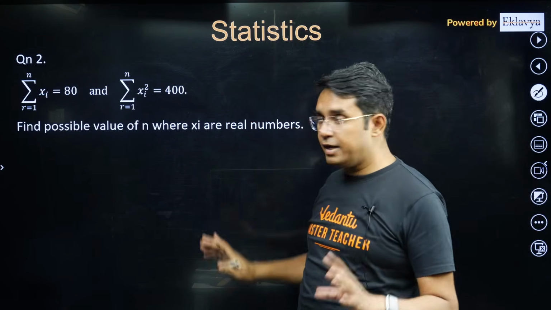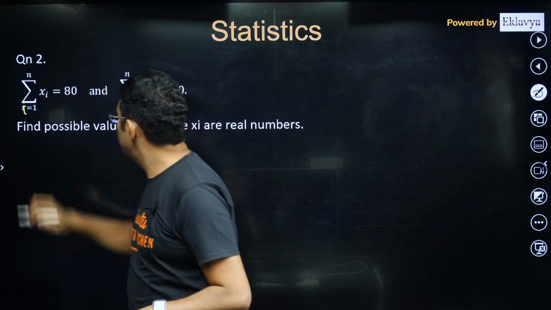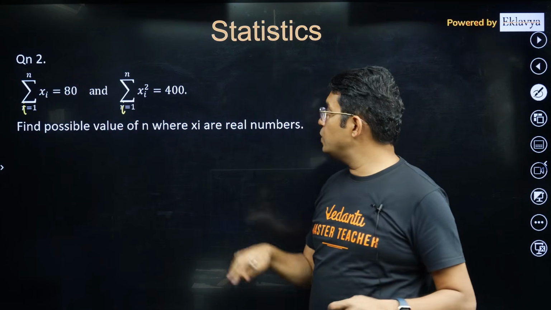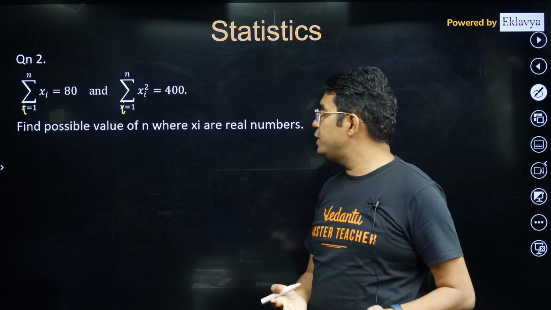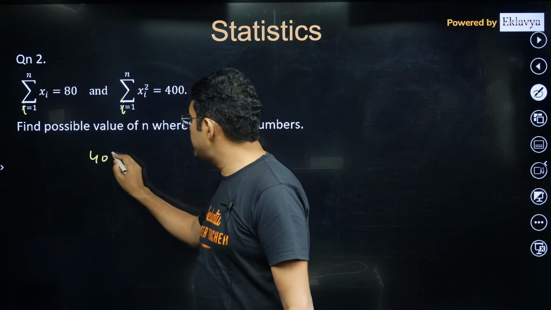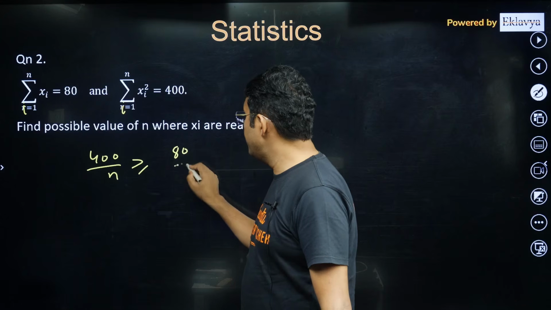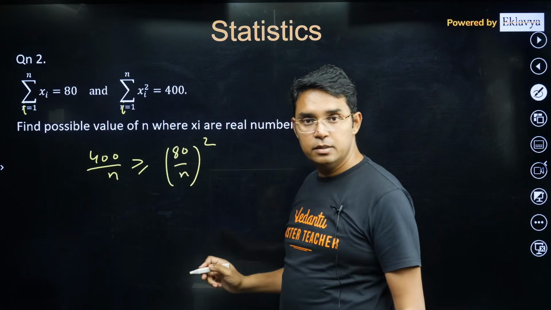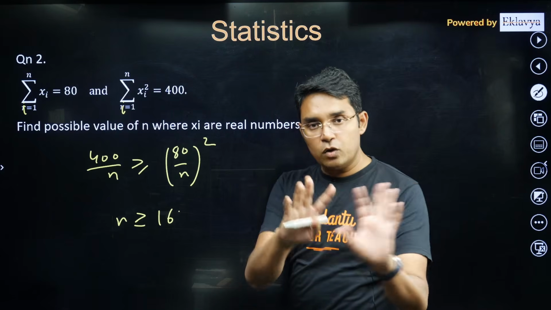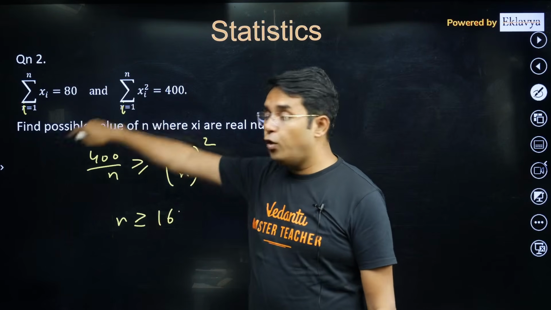Now, based on that, I have taken one question. Suppose you are given this data set, xi, where the summation of xi is 80 and the summation of xi square is 400. We have to find the possible values of n where all xi's are real numbers. In this case, as I told you, 400 upon n should be greater than or equal to (80 upon n) whole square. That's it. Now you can check, this n comes out to be greater than or equal to 16. So the value of n cannot be less than 16. It has to be 16 or 17 or 18. In fact, it will be 16 if all the data are the same.